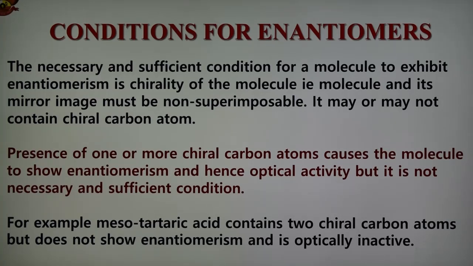It is observed that the presence of one or more chiral carbon atoms causes the molecule to show enantiomerism. We know the presence of one or more chiral carbon atoms in the compound causes the molecule to show enantiomerism and optical activity, but certainly it is not a necessary and sufficient condition. Sometimes it is not necessary. For example, mesotartaric acid contains two chiral carbon atoms but does not show enantiomerism, and therefore it is optically inactive.